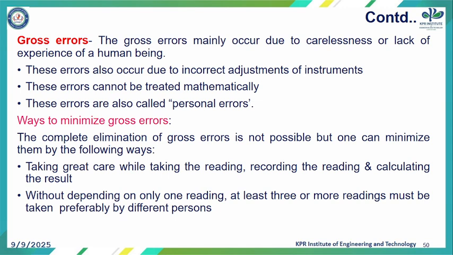So, ways to minimize the gross errors. Complete elimination of gross errors is not possible, but one can minimize them in the following way. First one, taking great care while taking the reading, recording the reading and calculating the result. Second, without depending on only one reading, at least 3 or more readings must be taken, preferably by different persons. So by this way we can minimize the gross error.